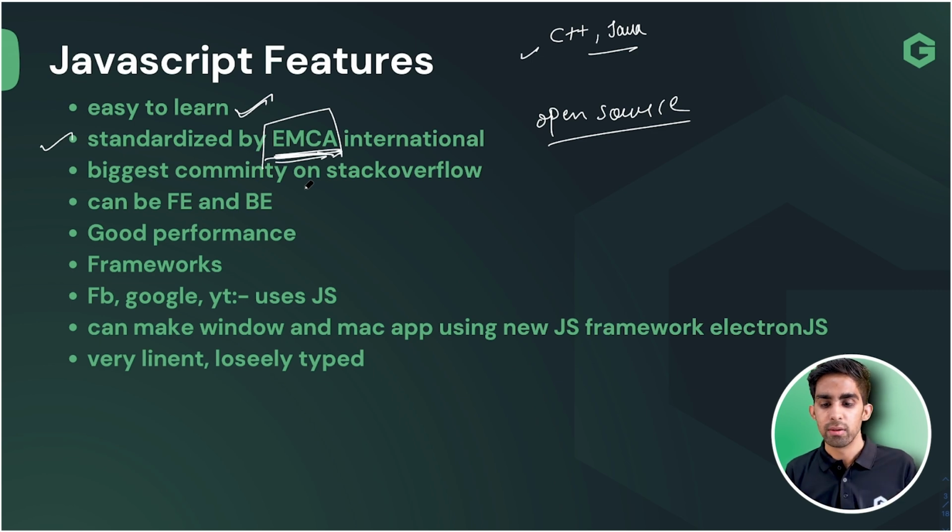I hope you are understanding. Previously what was happening, now what is happening. Another important feature is that it has the biggest community on Stack Overflow. What is Stack Overflow now, team? I hope you have gone to this website. Stack Overflow is a website where we can easily find our community. It's like a community, like you have used LinkedIn, Instagram, Facebook, where you have a group of people, a group of friends. So Stack Overflow is like a technical community, team.